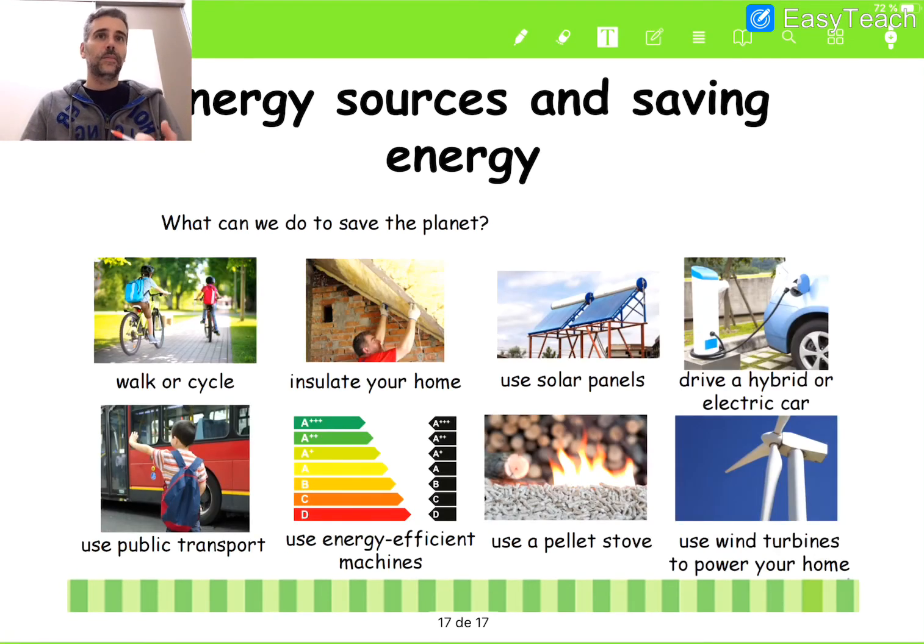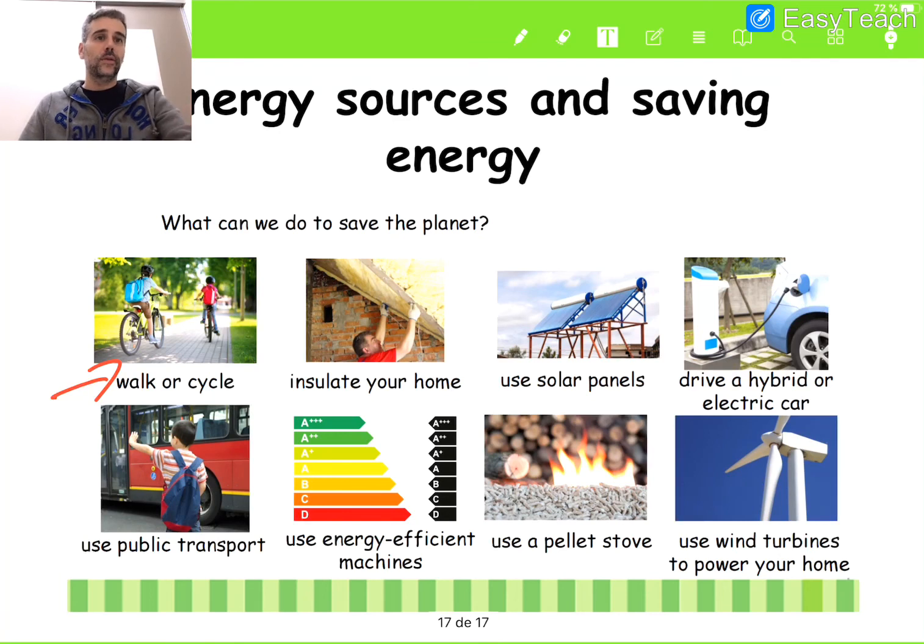We can save our planet by doing some things that are really easy to do. If we need to go anywhere by car, we have to go by car, and we cannot do anything. But if we have the chance, instead of going by car, we can walk or cycle. I know that some of you, not now because you are at home, but some of you commute or go to school by car. If you have the chance, use your bike or go on foot.